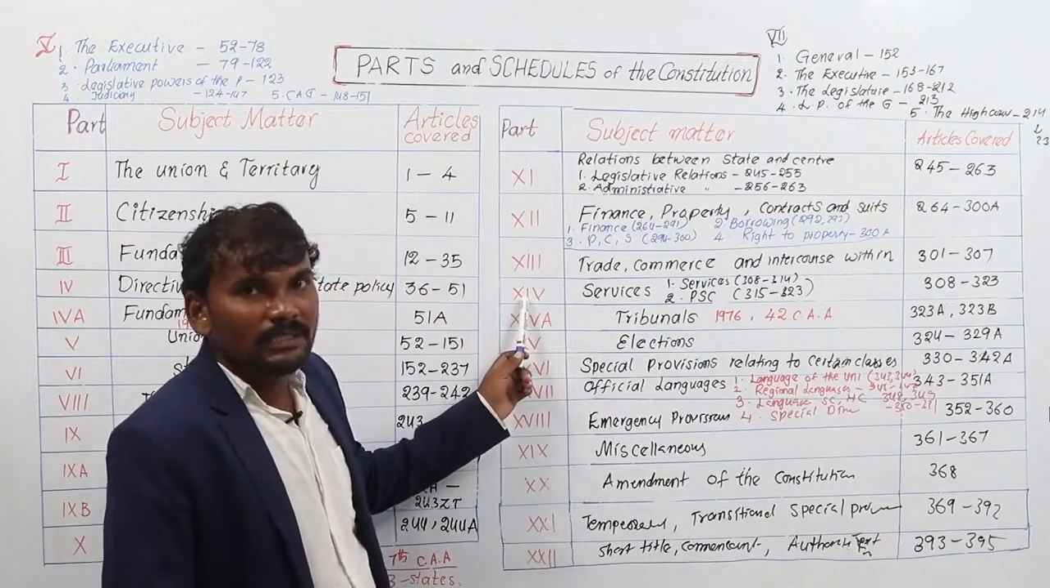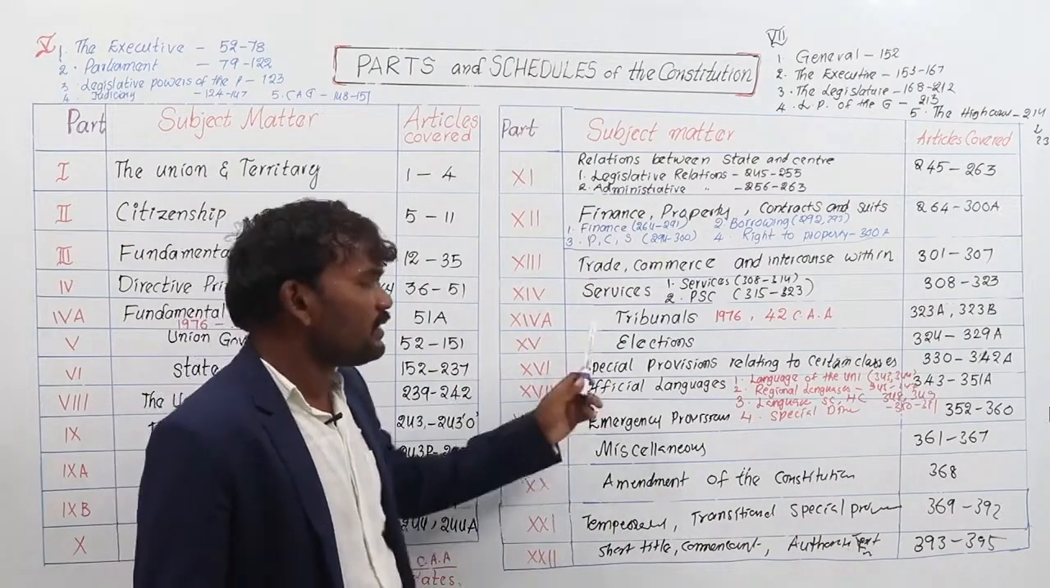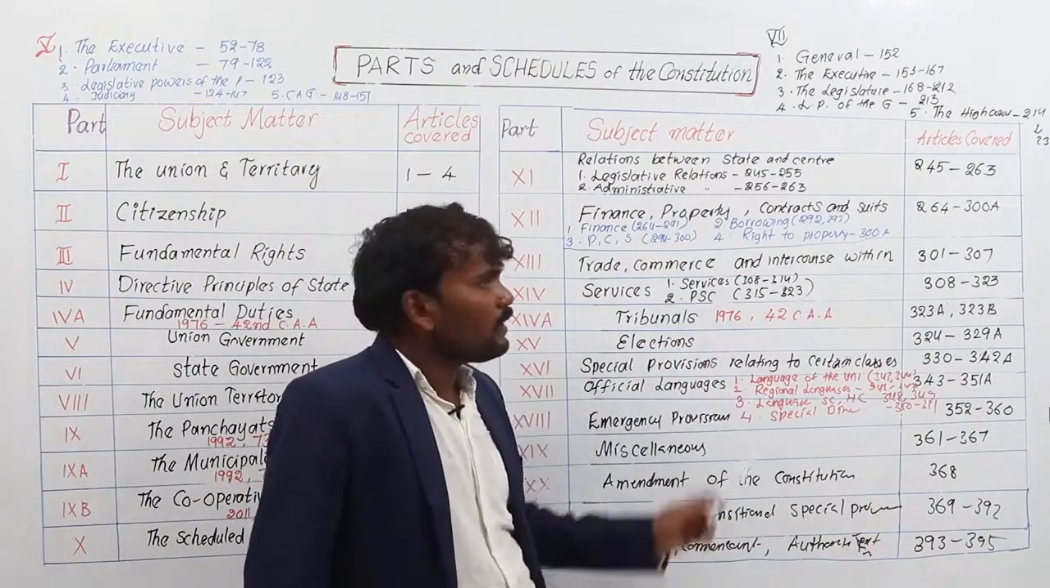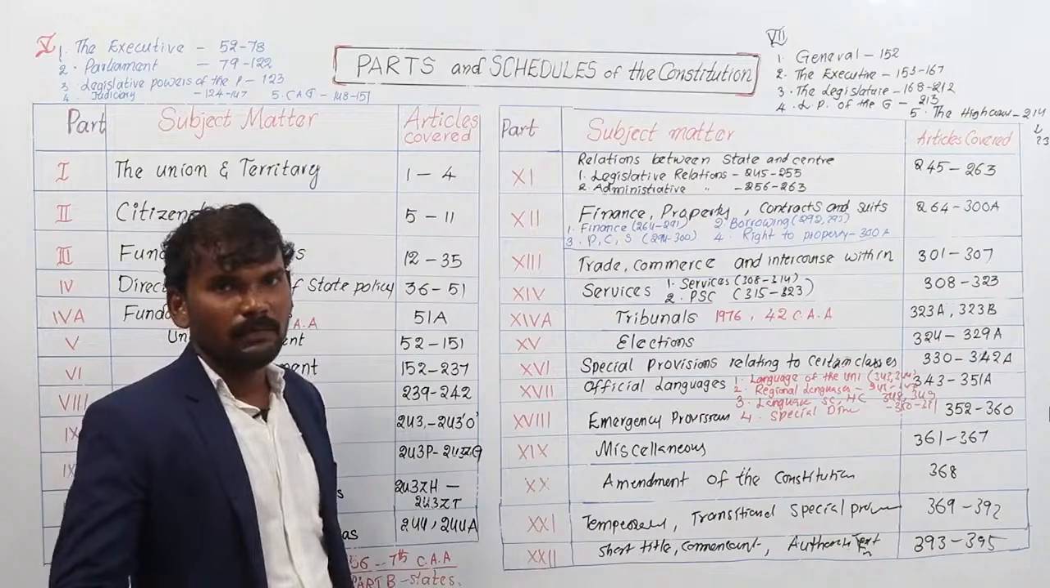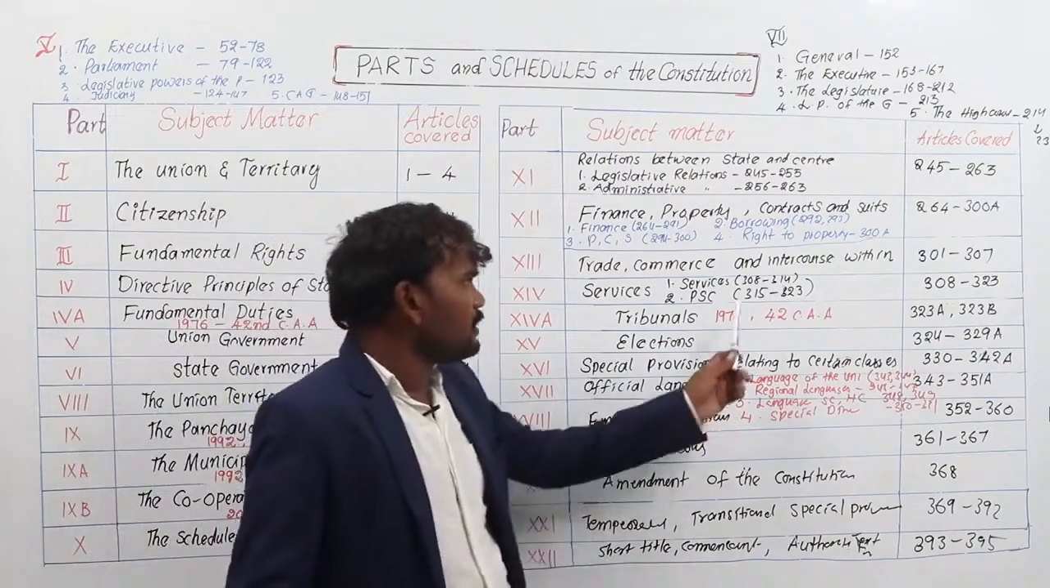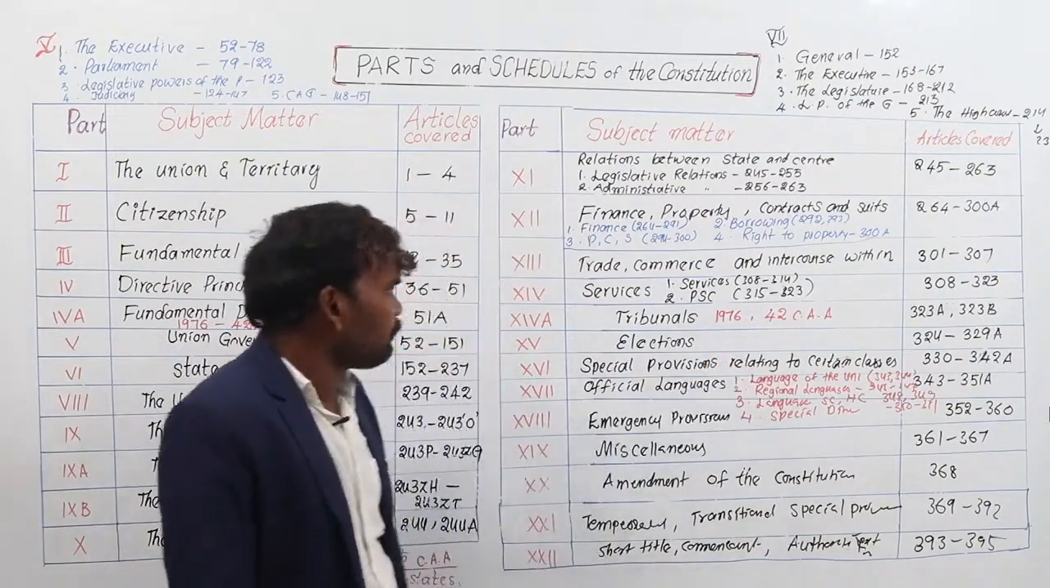14th part deals with the services of the state government and central government, means government employees. It is further divided into two chapters. First one, services, 308 to 314, and second chapter deals with public service commissions, means Union Public Service Commission, Joint Public Service Commission and State Public Service Commission. Articles cover 315 to 323.